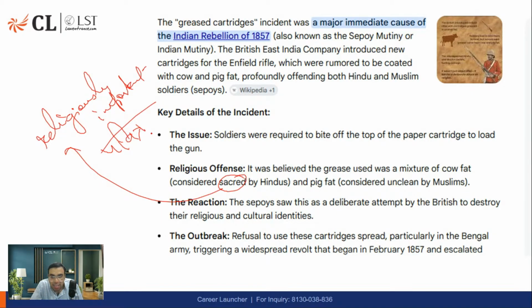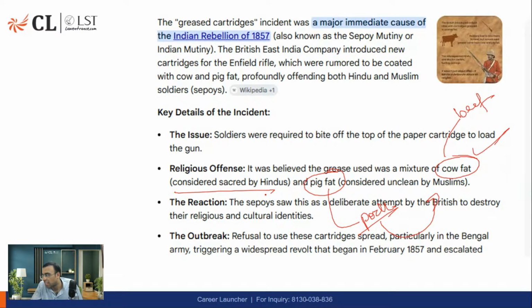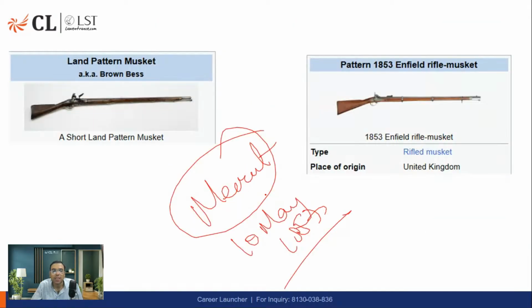So basically, there was news that it was made of either beef or cow fat or pig fat. This is written as pork. Pork was of course not liked by Muslims. They cannot eat it. It is prohibited. Similarly, in Hinduism there is a prohibition: you cannot slaughter the cow and eat the meat. So that's why it was not liked by both parties. So that was very much in the news.